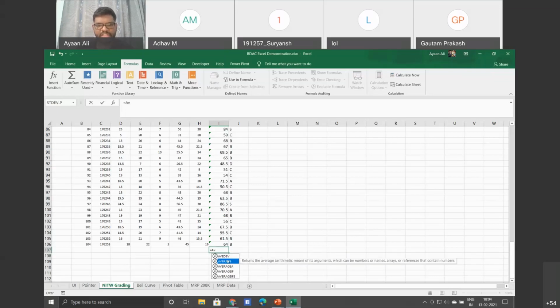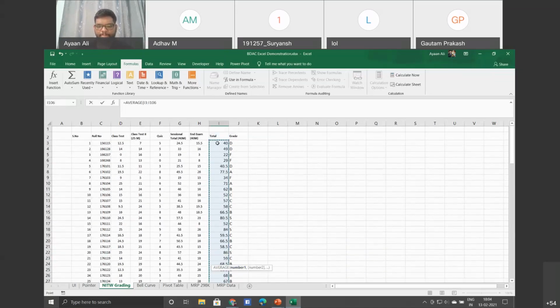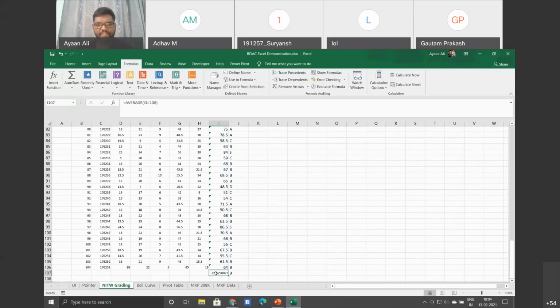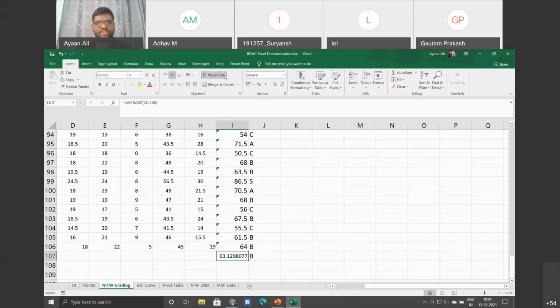If you press average, you can see, if you zoom in, it is showing the way in which you want the data. You can select the range, and if you press enter, you will get the average here. For rounding off, you can use this one. Accordingly, you can say the average is 63.1. Later, I'll even show you how grading is done in NIT Warangal.